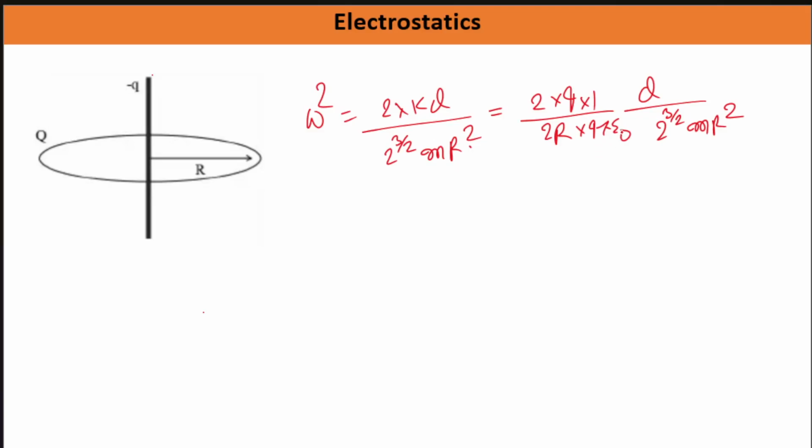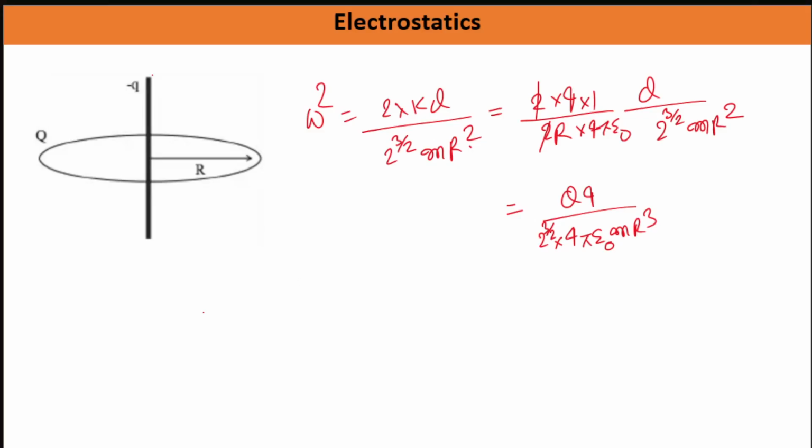Now you write all these things. So this is 4 pi epsilon naught, and this 2 will get cancelled. So this is becoming how much, 4. Okay, so you write here q into q, and this is your how much, 4 pi epsilon naught. 4 pi epsilon naught m r cubed, and then 2 to the power 3 by 2. It is something like this, right? Over.